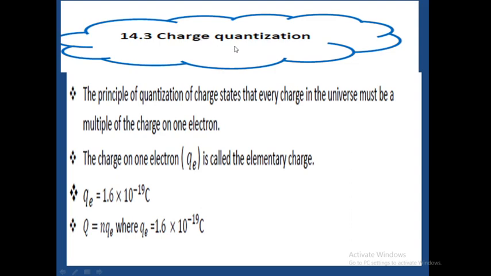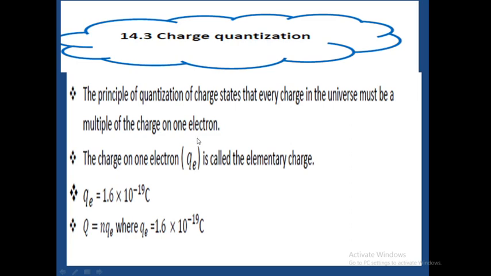That is to say that when we observe the value of the charge of a particle, it must be an integral multiple of 1.6 times 10 to the power of negative 19. That is the charge on every electron in the universe.